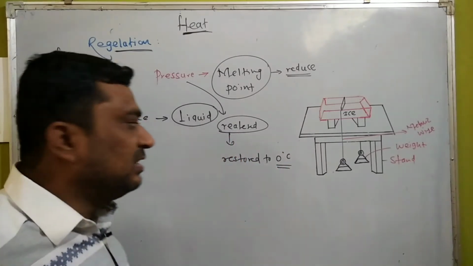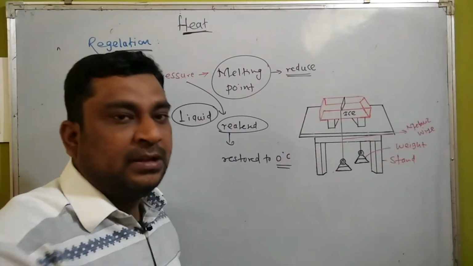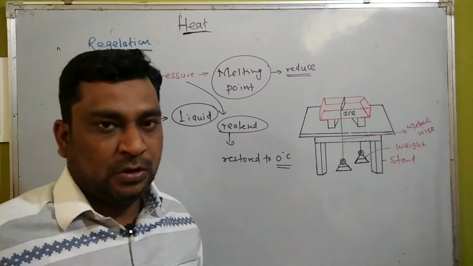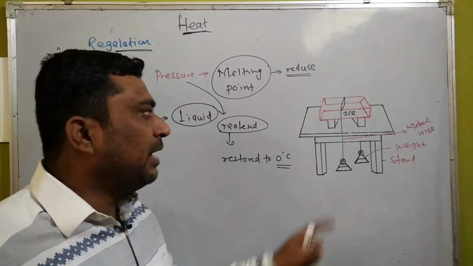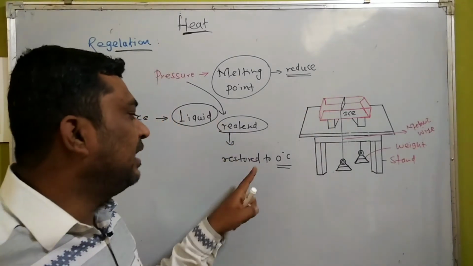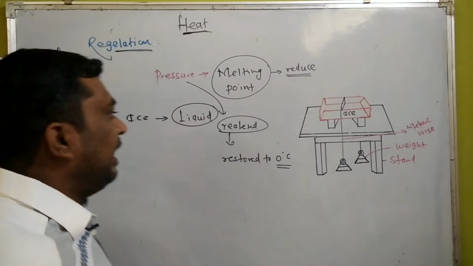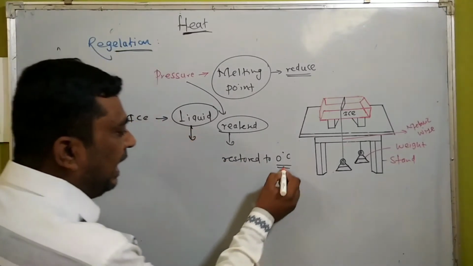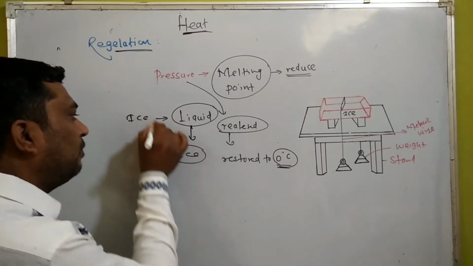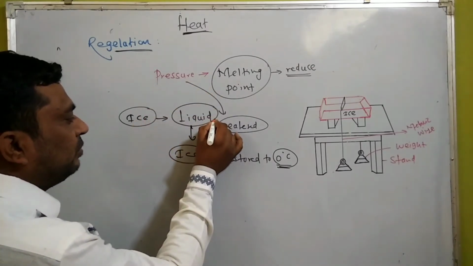Once the pressure is reduced, the wire starts penetrating inside and inside. After some time, it gets passed from the other side of the cube. At the same time, that area from where the pressure got released is restored to 0 degrees Celsius, and that liquid at 0 degrees Celsius again converts into the ice. Observe, first of all ice, because of pressure, converts into the liquid.